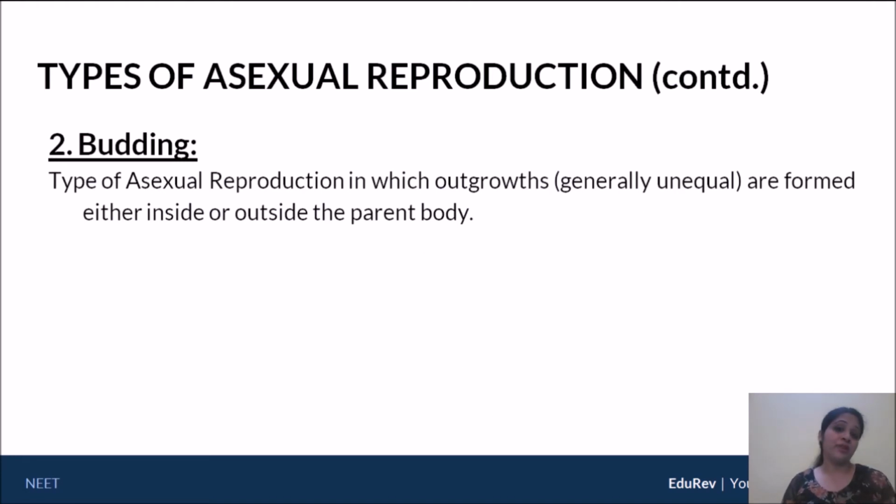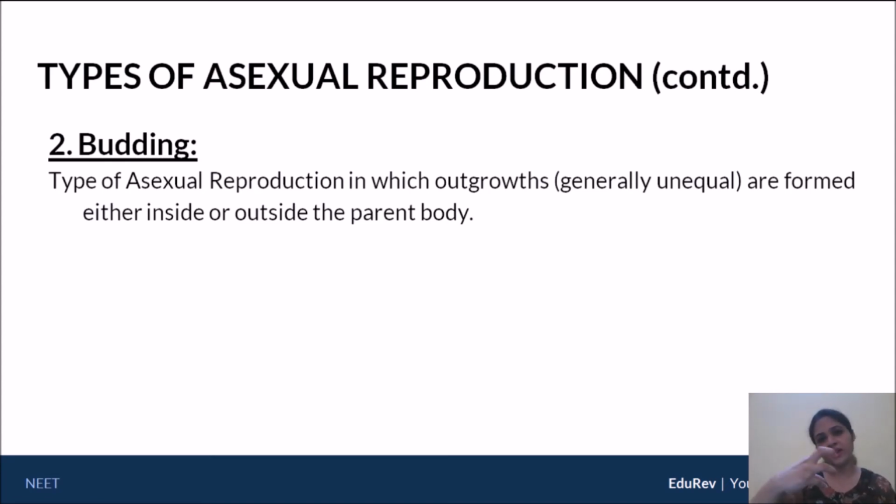Now, the next type of reproduction is budding. Budding is a little different from fission. Why so? When we spoke about fission, we said that the parent cell divides to give you two daughters, and the two daughters are more or less equal in their cytoplasm. However, when we speak about budding, the daughter cell is produced as an outgrowth.